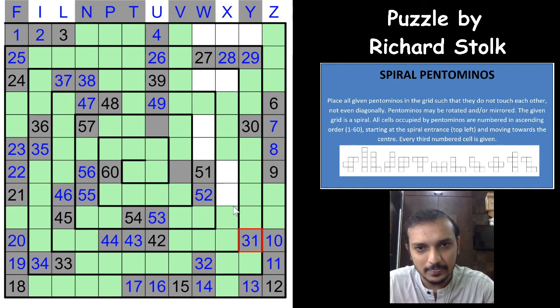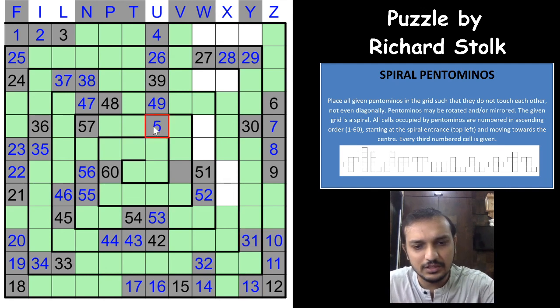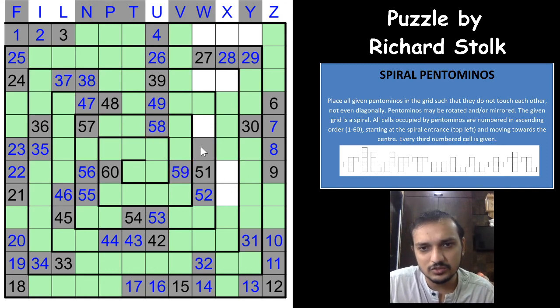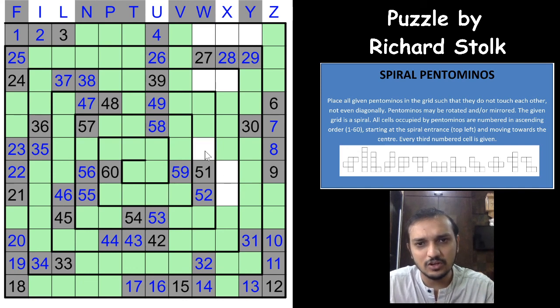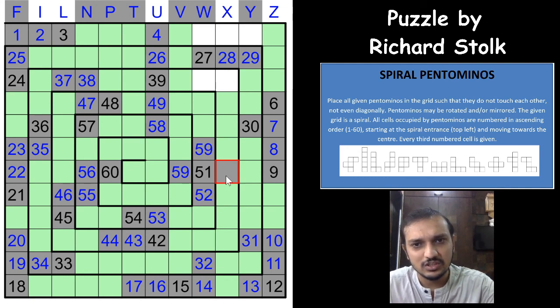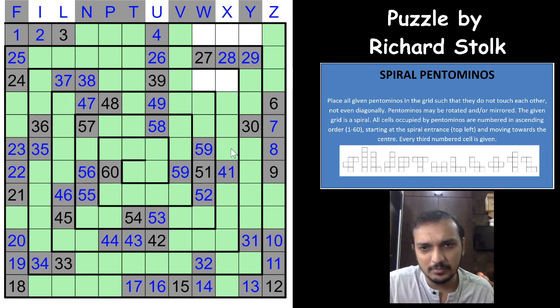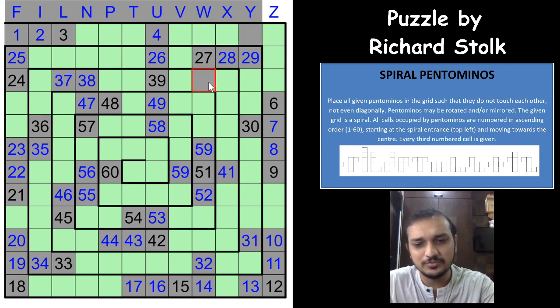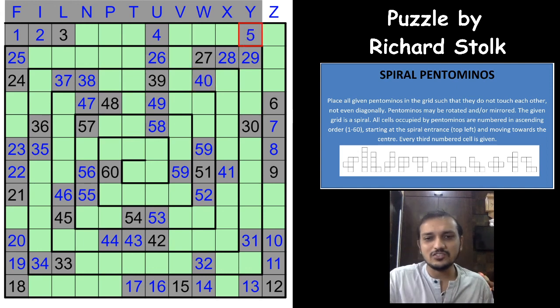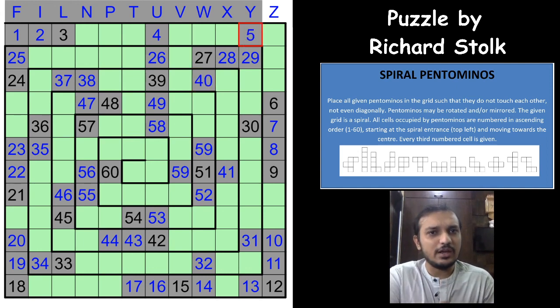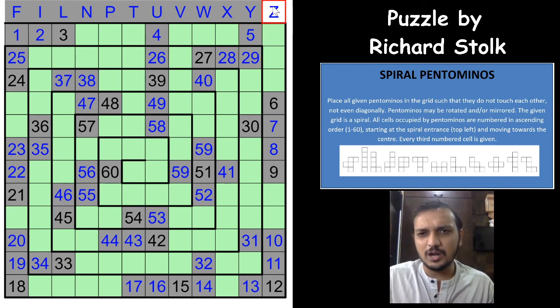Okay, and this is 58, this is 59. Okay, this would have to be a pentomino cell, because both of these cannot be pentomino cells. This is 50, F cannot be taken, F is already done. So this is 41, and which means that now the remaining cell, you already have a done U, you have already done an X, I and L. So this would have to be Z, and that actually finishes this puzzle. Wow, that was an excellent, enjoyable puzzle, guys. Difficult one, I would say, but some sharp logics were there at the end.